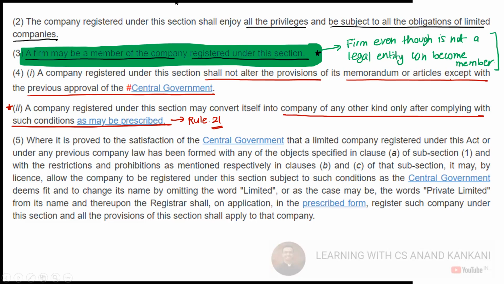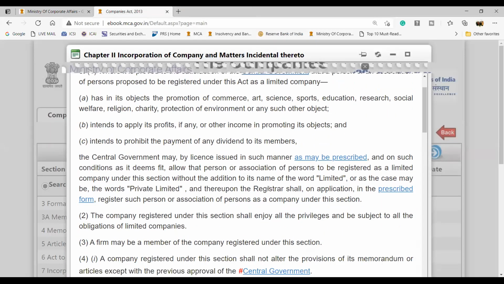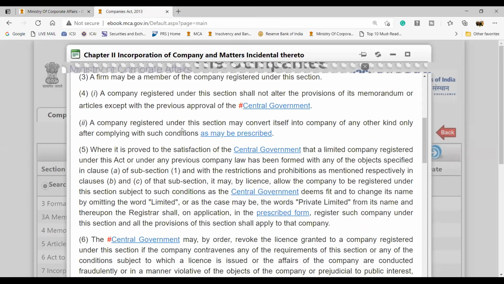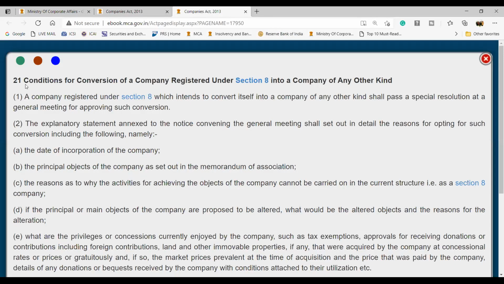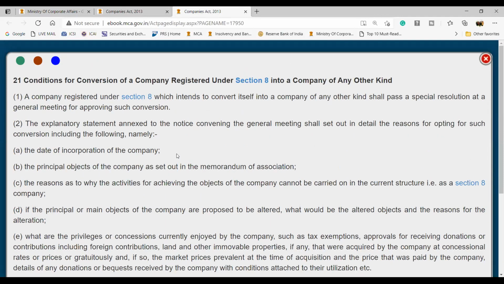Okay, so let's go back to the ebook. I think I missed the rules here, so we'll discuss it from here. A company registered as may be prescribed, so we have Rule 21. This is the condition, this is how you can convert a Section 8 company into a non-Section 8 company. Guys, is this clear? What we are discussing: conditions for conversion of a company registered under Section 8 into any other kind. So, Section 8 company to a non-Section 8 company.